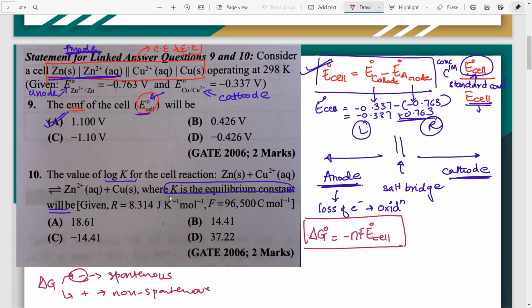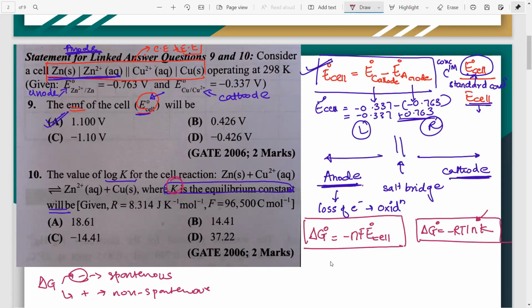However, here they have obviously not asked us Gibbs free energy. So then what is it that connects K with EMF? We have to see. So there is another formula, that is delta G naught is equal to minus RT ln K. Okay, this is the formula. Delta G naught equal to minus RT ln K. And here's where your K comes, right?